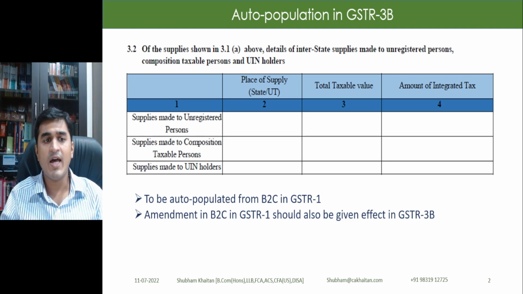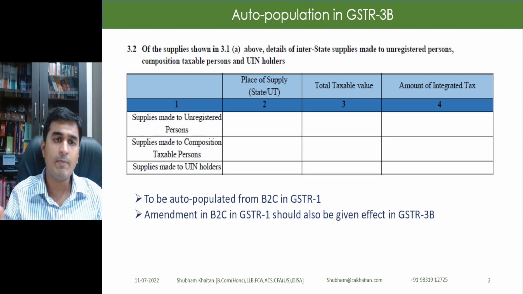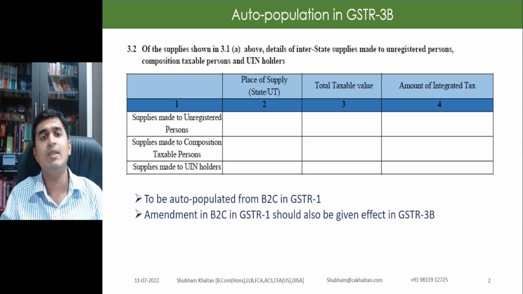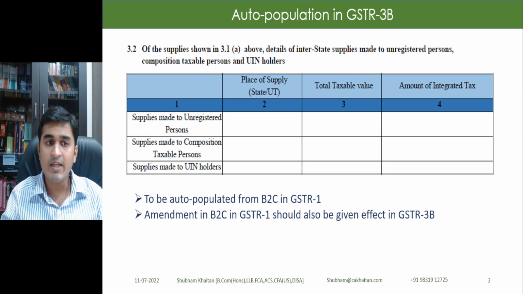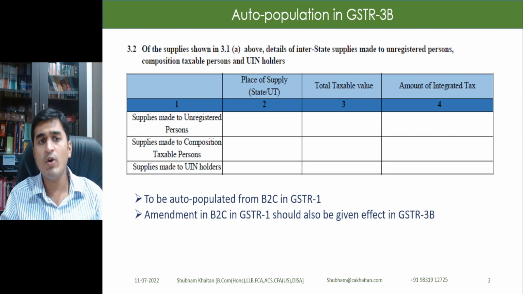And also it has been said that these details will now be auto-populated from B2C in GSTR1. So ideally B2C as per GSTR1, whatever has been filled up there, if there are any interstate supplies, that will automatically be filled up in 3B. And if there are any changes, that needs to be manually made here. Also, if there are any amendments made in GSTR1 for B2C, even those need to be filled up here.